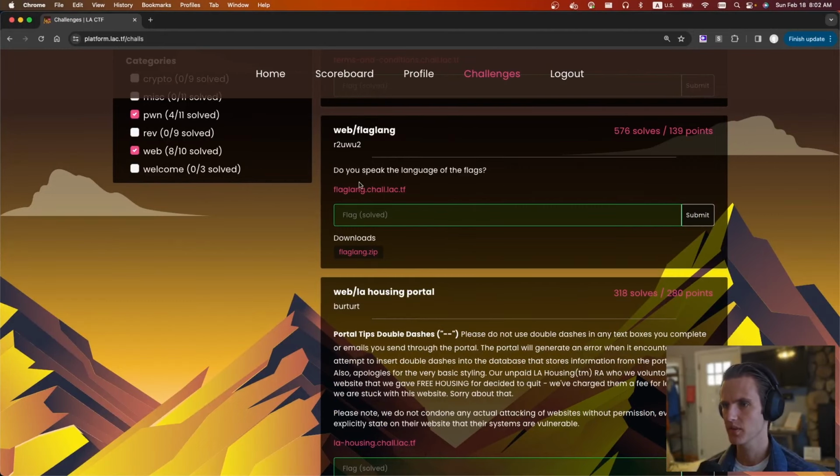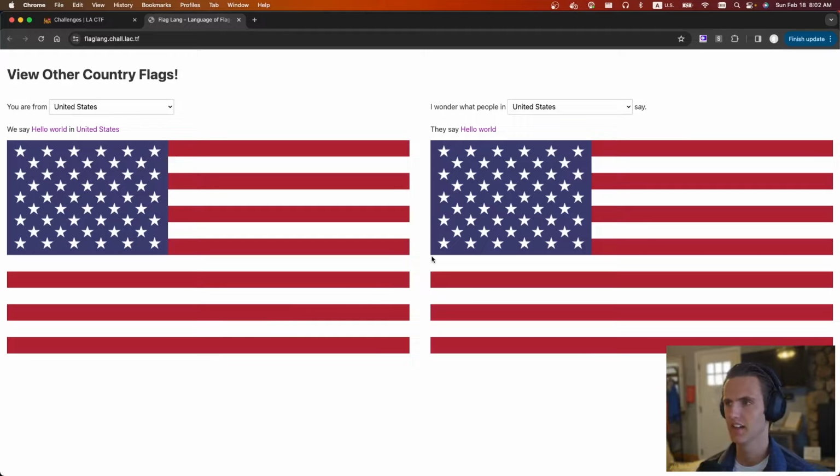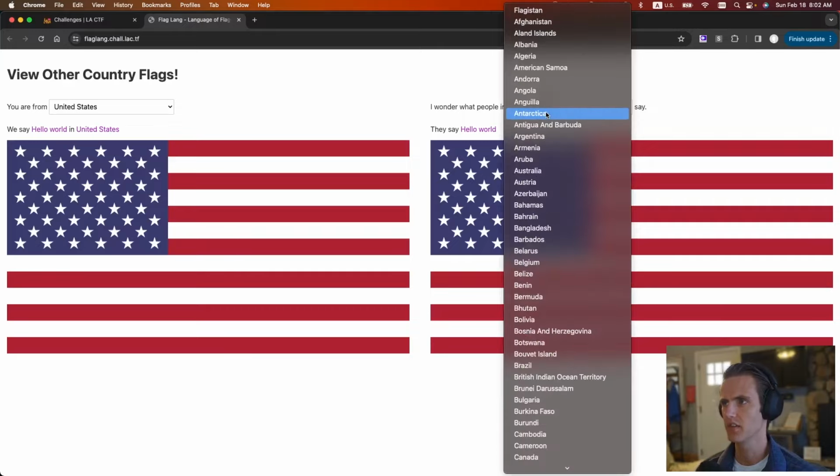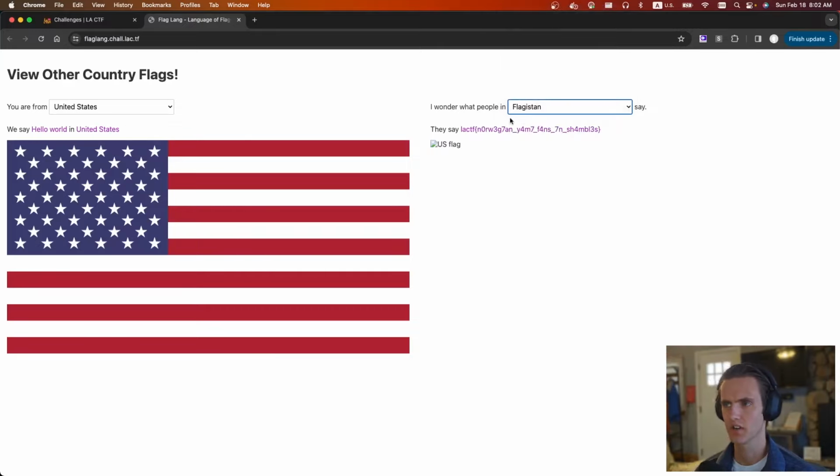The next challenge is flaglang by R2Uwu2. It says, do you speak the language of flags? We're given a website and a download file. I think this challenge is a little bit broken. You can cheese it. Basically, you can convert from one country's flag to another country's flag, and they show you how they say hello. There's a country called Phlagistan, so you can cheese it by just going straight to Phlagistan and it'll give you the flag.